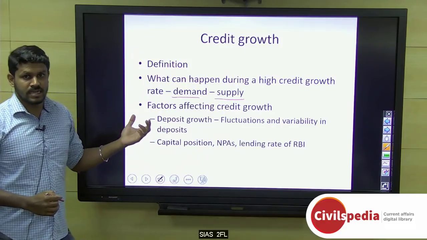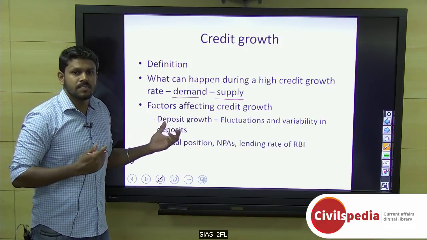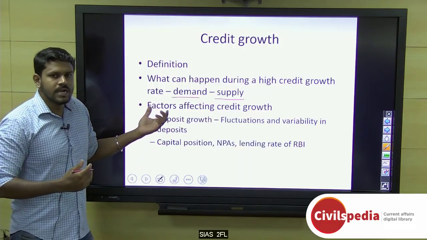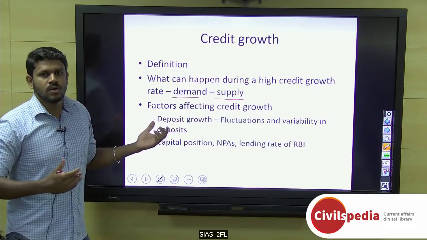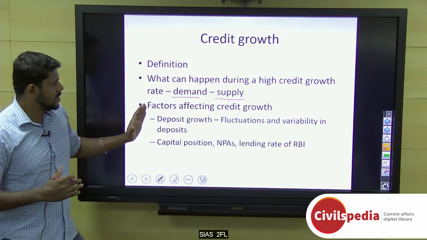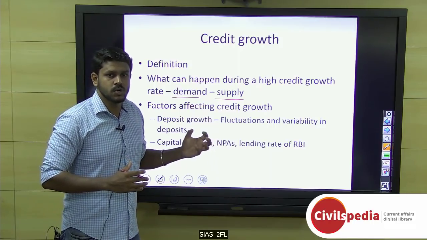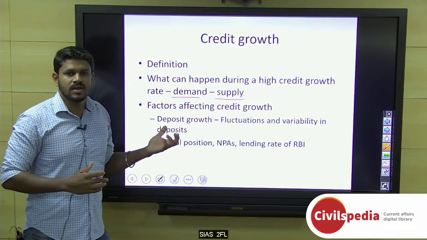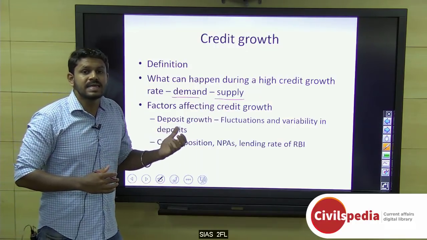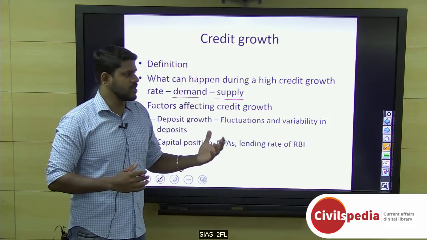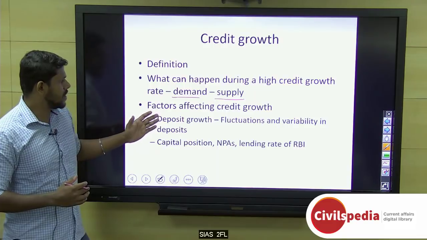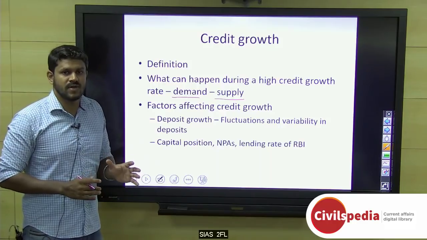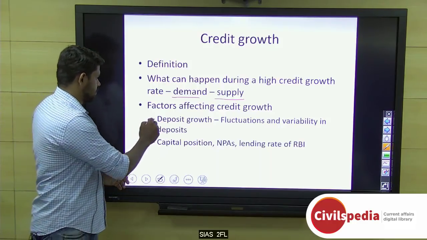When it comes to demand or consumption, when the money supply is more, when there is high credit growth, it could lead to demand, and this demand could lead to inflation. And when it comes to supply, the sectors which require a lot of credit will receive a lot of money because of this high credit growth, which fuels an increase in production. These are the two significant things that could happen during high credit growth, among others. And coming to some of the factors that could affect credit growth, there is deposit growth.